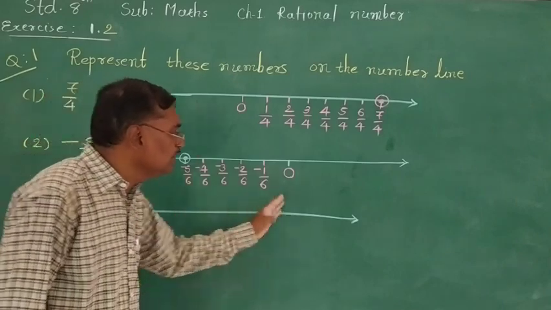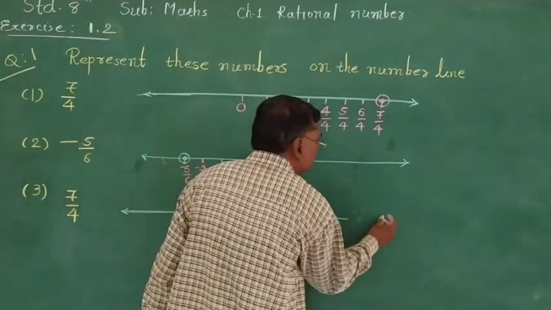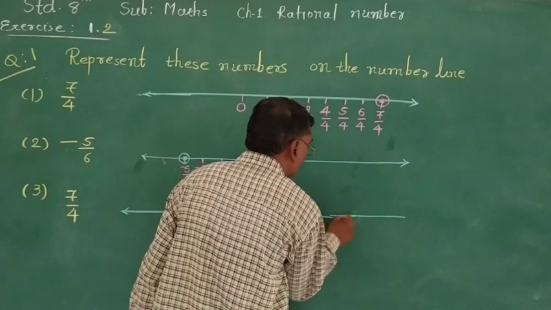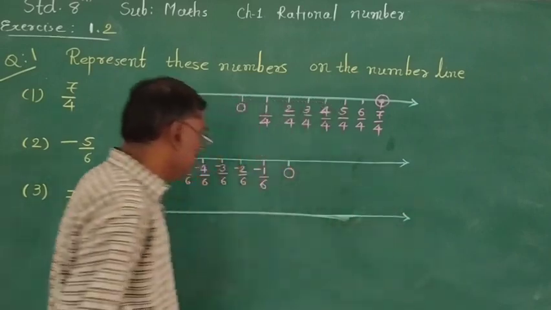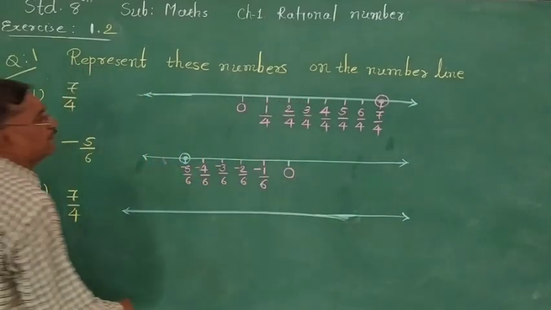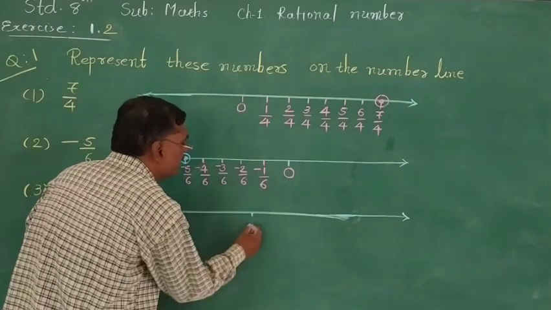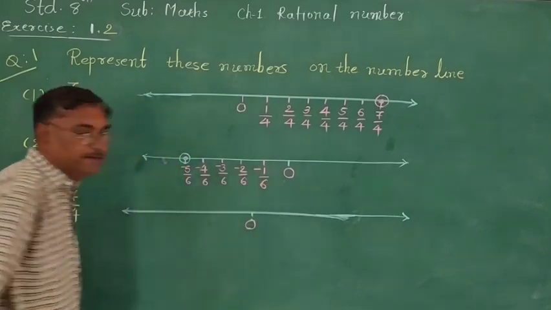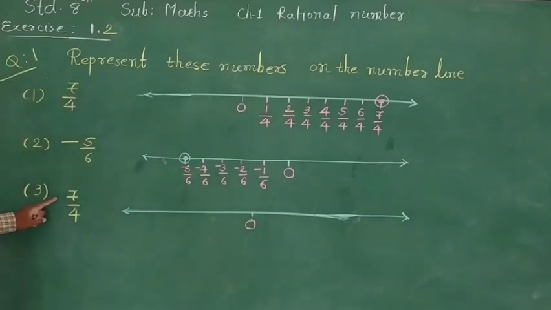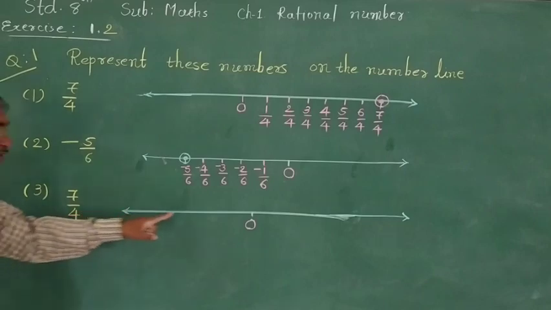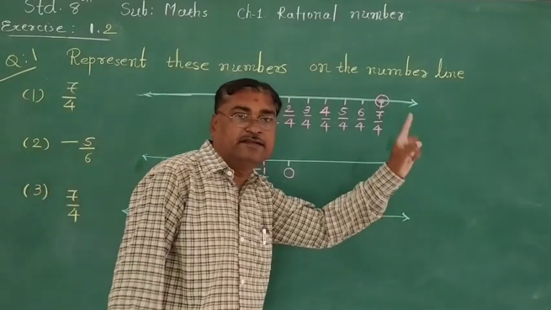We write all the numbers on the right side. We take 0 in between here, and take 1 upon 4 distance from the 0 to the right side.